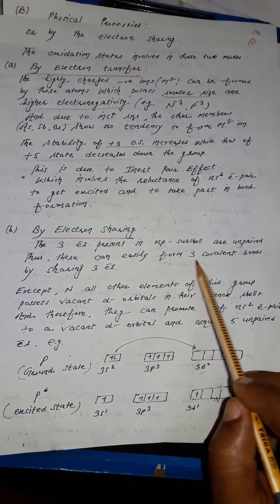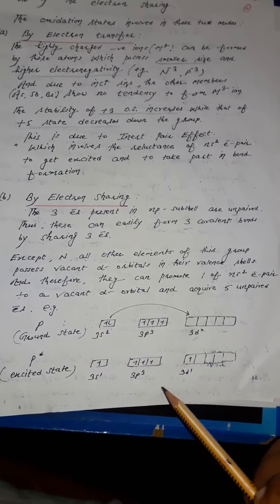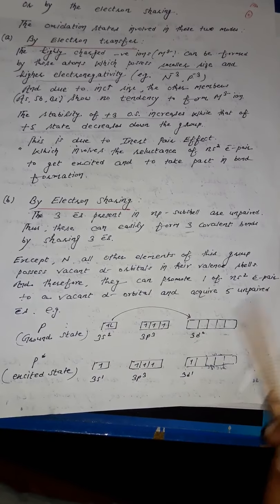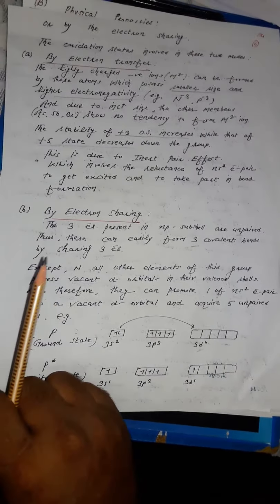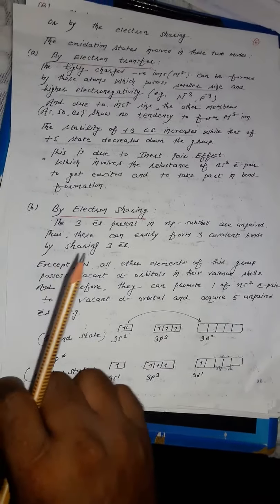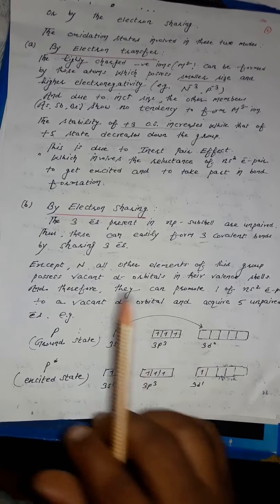Except nitrogen, all other elements of this group possess vacant d orbitals in their valence shells, and therefore they promote one of the ns2 electrons into the next vacant d orbital and increase the unpaired electrons from 3 to 5 unpaired electrons, and can increase their sharing of unpaired electrons, that means covalency from +3 to +5. This is the example of phosphorus because it has no inert pair effect as well as the presence of vacant d orbitals.